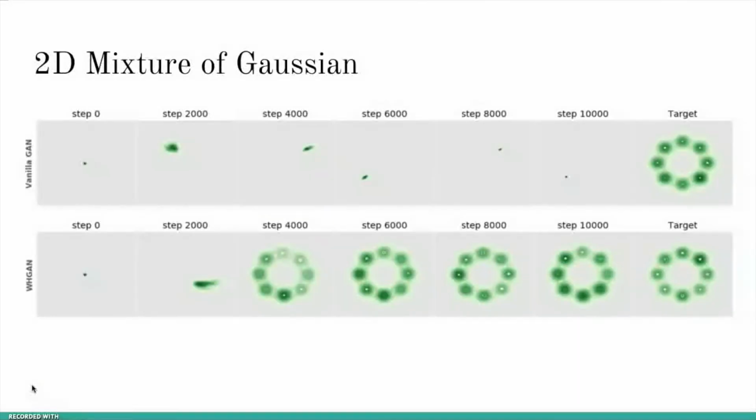To test if this method can prevent the training process from entering a mode revisiting loop, we first applied it to a simple 2D mixture of Gaussian dataset. We trained a vanilla GAN and a GAN using the what and how framework. As we can see, the vanilla GAN will actually enter a mode revisiting loop, and the training process did not converge even after 10,000 steps. However, for the what and how GAN, although at the beginning there's also a mode collapse problem, it did not enter a mode revisiting loop, and in the end the distribution converged to the real target distribution.